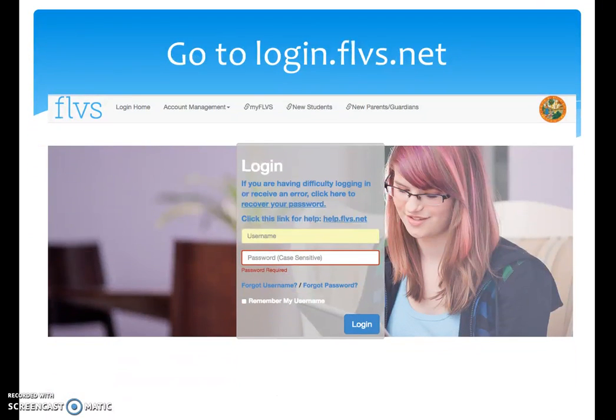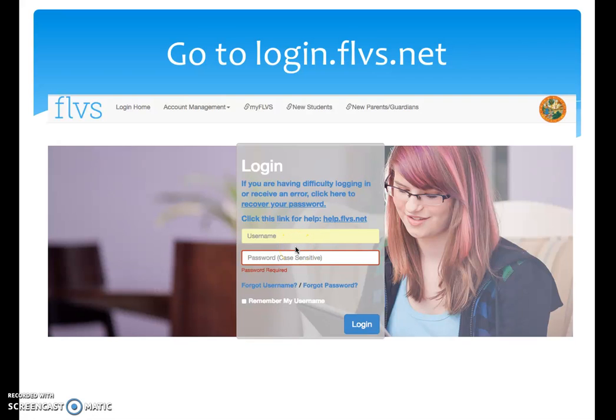So the first thing you're going to want to do is log into your class. You're going to use the website that's listed on here. And when you get to this page, you will use the username and password that were sent to you in an email from Florida Virtual School. If you don't have access to this or you've forgotten it, please use these 2 features, the forgot username and forgot password links on the announcement page for this class. Otherwise, you will not be able to log in, and I do not have access to your password, so please use those things appropriately.